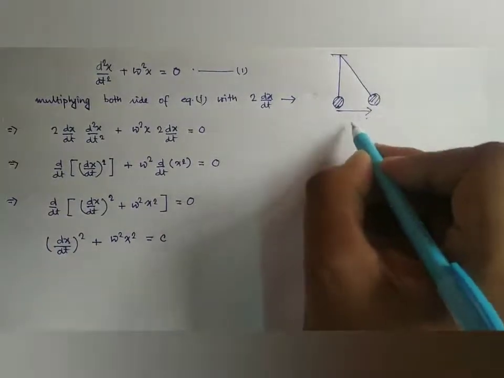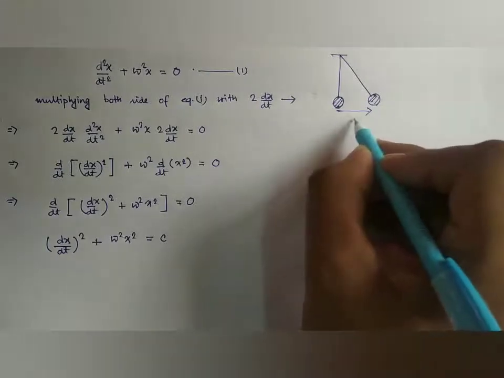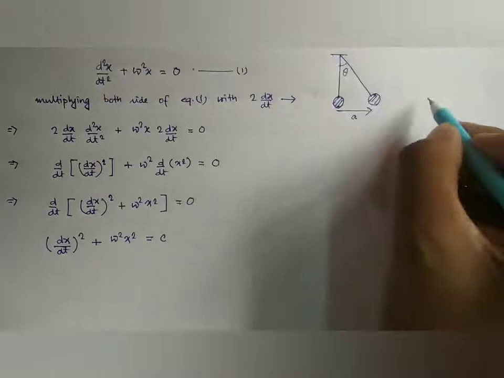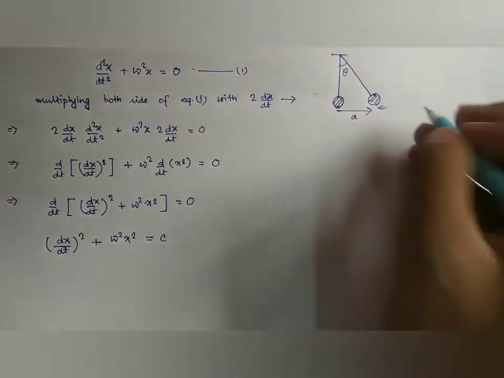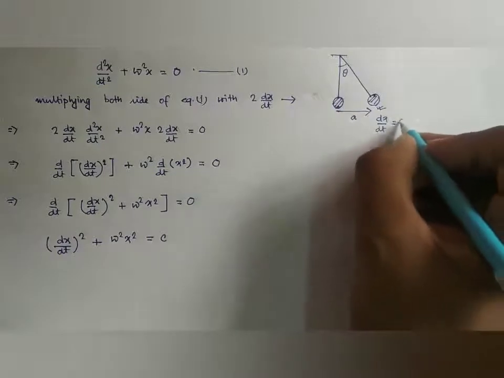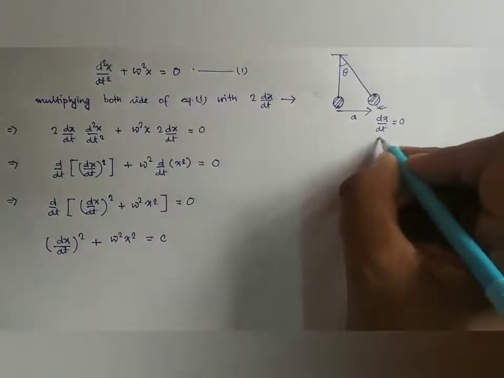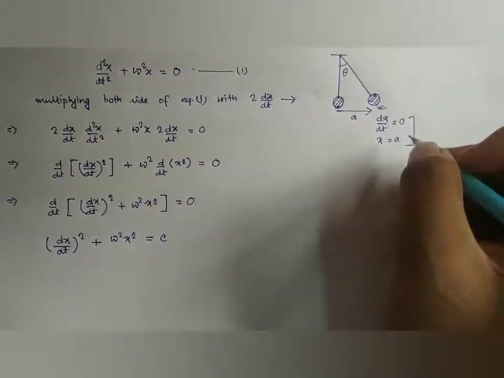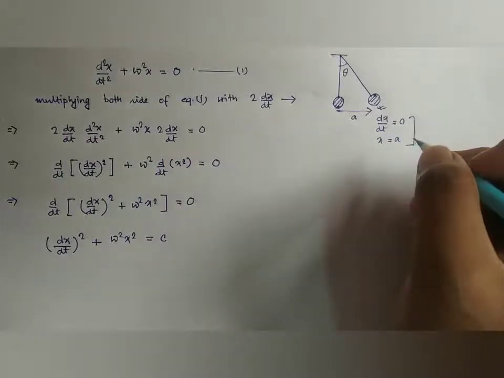Suppose it is moving along this direction, and this is A, the amplitude. Then at this position the velocity becomes 0. That is, at x equal to A, at its maximum displacement, its velocity becomes 0.